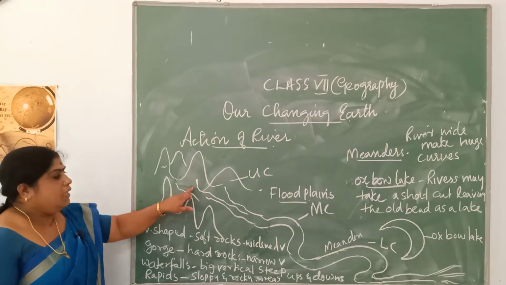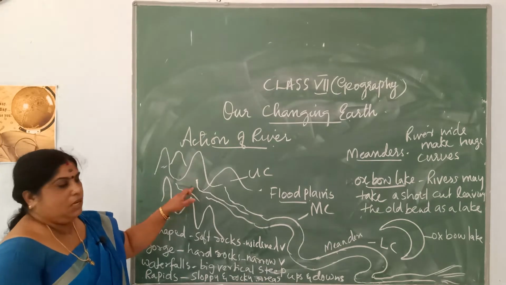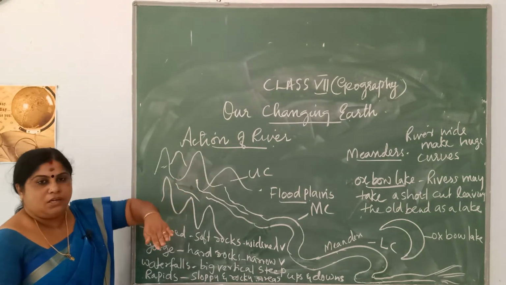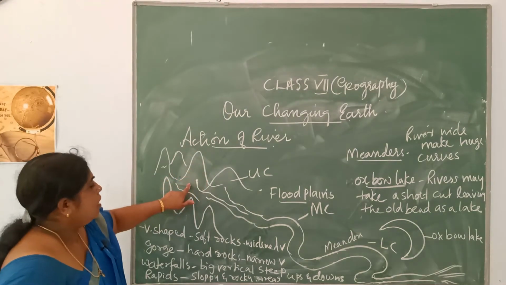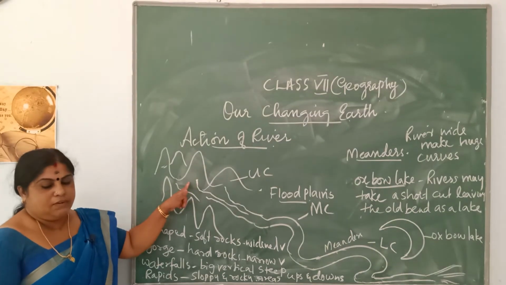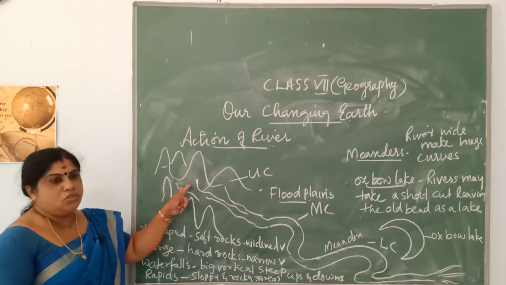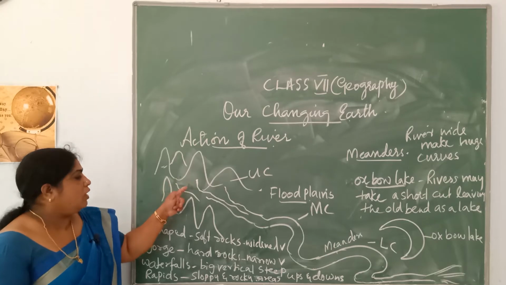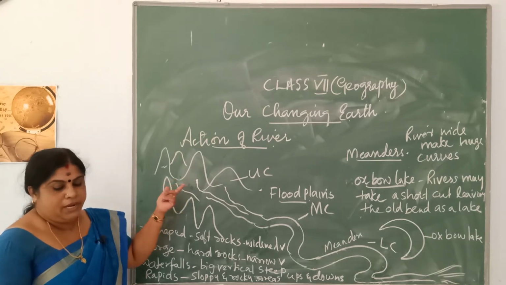Here in the upper course, the slope of the land is very steep. What does steep mean? It is very steep. These are steep slopes. In the upper course, as the river originates, it is very steep, and so the water flows very fast. Swift flowing streams you can see when it originates in the mountain areas.